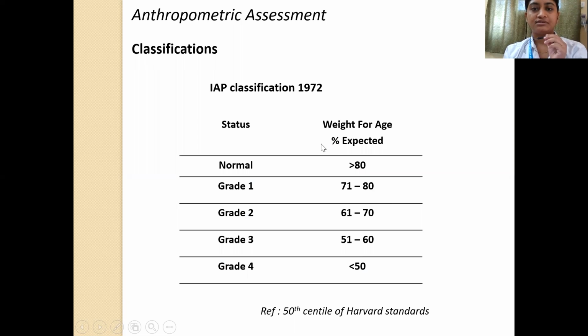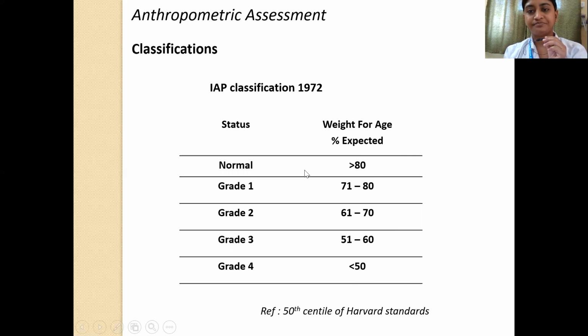So what exactly is the IAP classification? The IAP classification says that you check the weight of the child for age, and then also you express it as percentage of the standard weight for that age. That is, if you plot in the growth chart, then the weight of the 50th centile for that age is considered to be the standard. So you have the weight of the 50th centile of the Harvard standard as per that age, and also the weight for age of that child. And you try to express the weight for age of that child as percentage of the weight of the 50th centile of Harvard standard. And then you see what the percentage comes out to be.